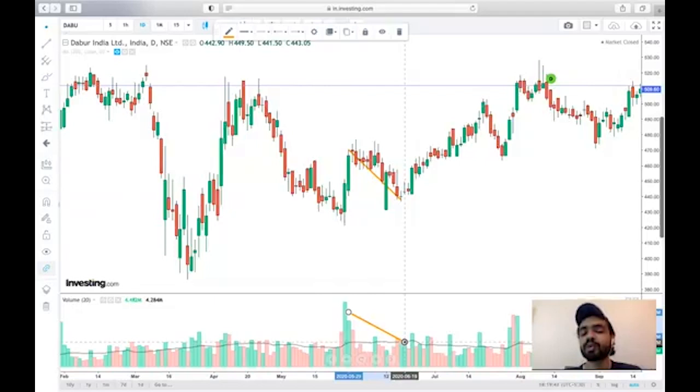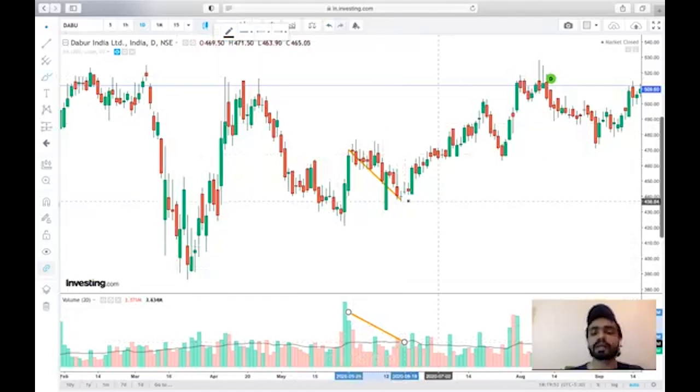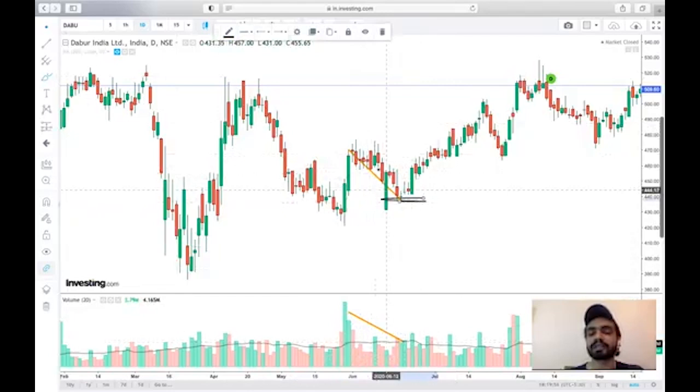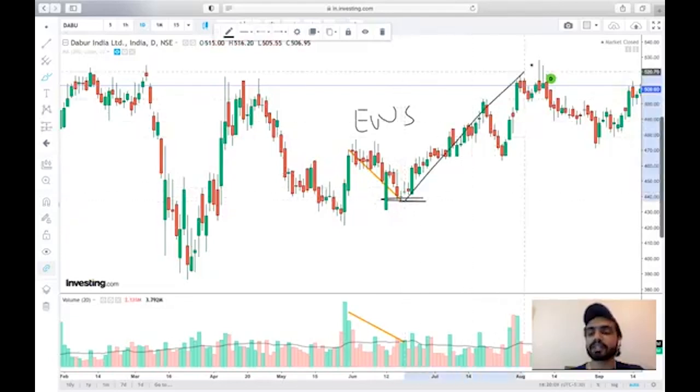That means more and more people are not willing to sell the stock. And from here, you can see how the market reversed. All the trader had to do is patiently wait. He already got an early warning signal over here. All he had to do is patiently wait for that entry point, and from there, we see a huge upside movement in the stock.